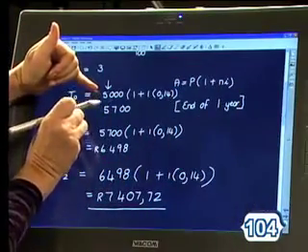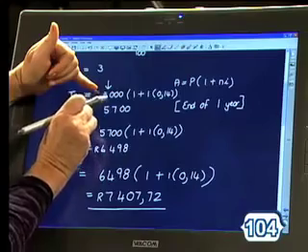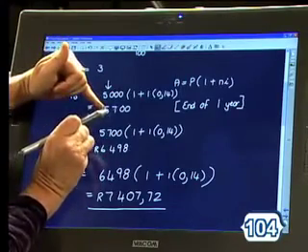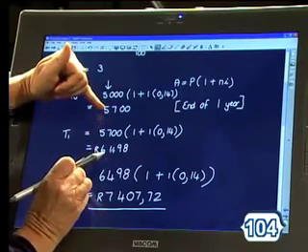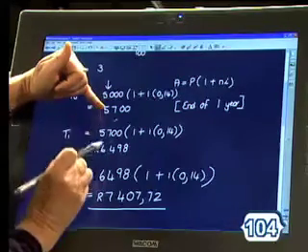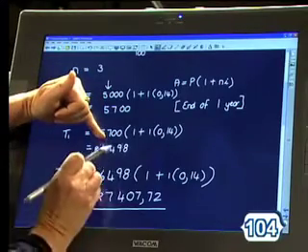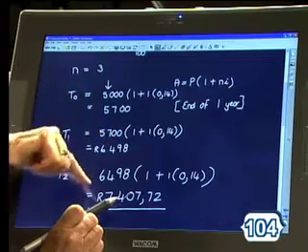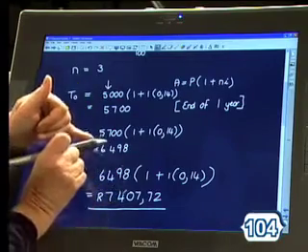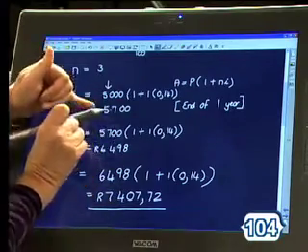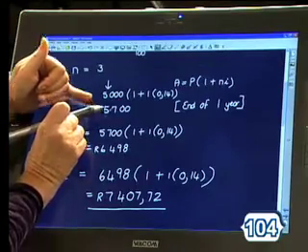In the first year, I only got 700 Rands worth of interest. You can see that this is actually 798 Rand worth of interest. So you've got interest on your interest. And likewise, this is definitely more than 700 Rands worth of interest, because you're now getting interest on the money that you got in the second year as well as the money that you got in the first year. And this is why this is such a clever way to invest, and it's to your benefit if you leave your money in the bank for longer.